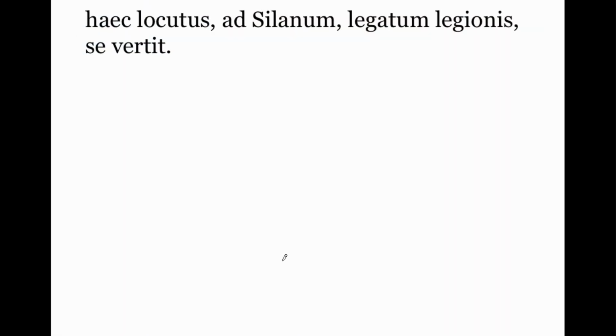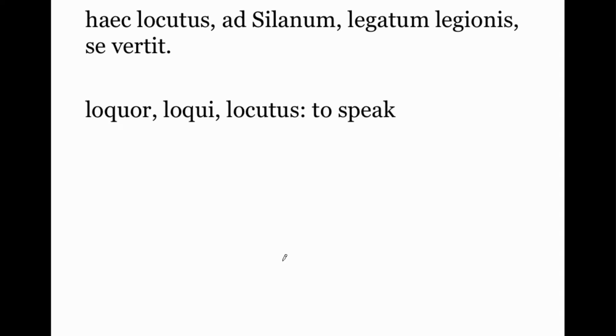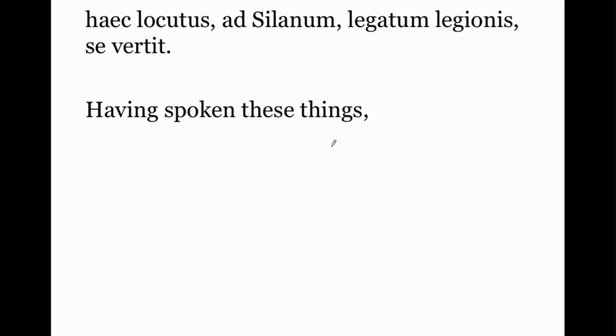Okay, picking up where we left off. Haec locutus ad Silanum legatum legionis se vertit. Remember that when a verb ends with an -or, that makes it deponent, and that means the perfect participle of a deponent verb is active. So this is going to be having spoken up here. Having spoken these things, he turned.